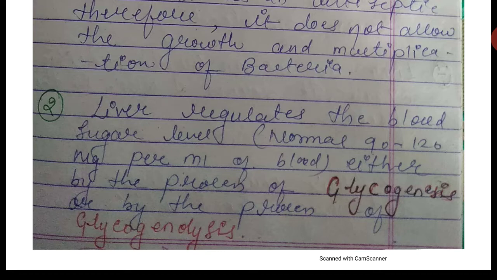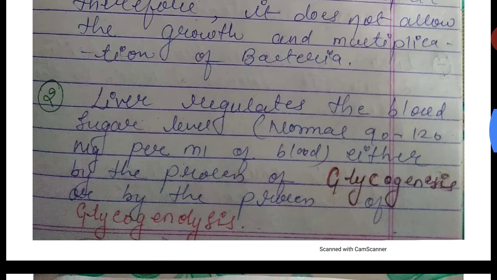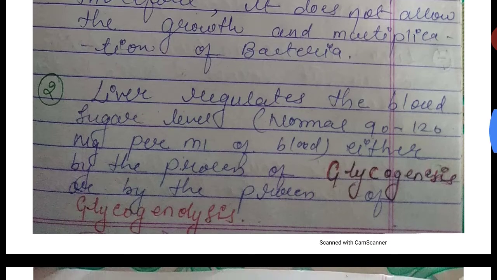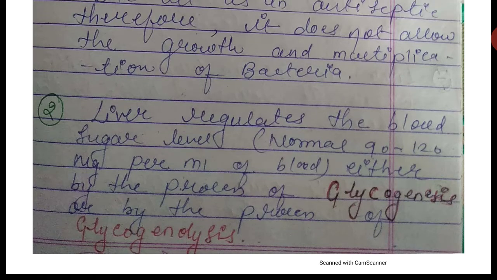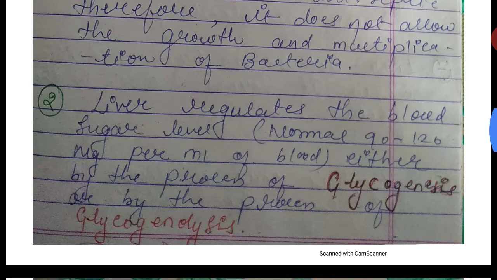And then the process of glycogenolysis. So what is glycogenolysis? It is the process in which excess glycogen is converted into glucose by the liver cells with the help of glucagon, which is secreted by the pancreas.